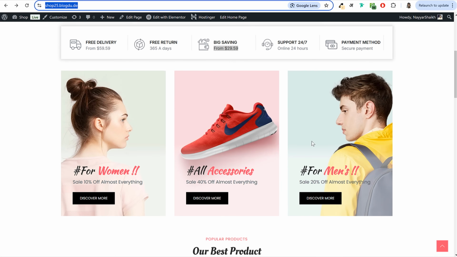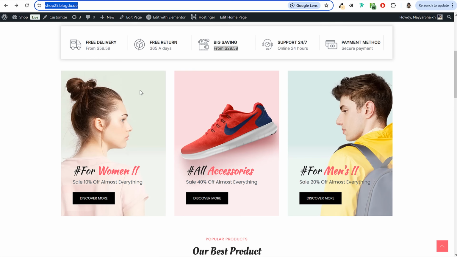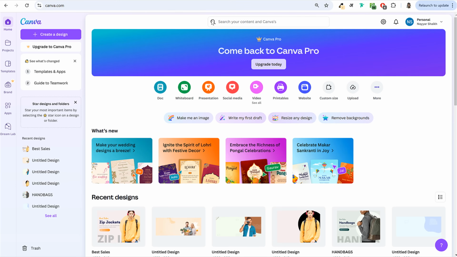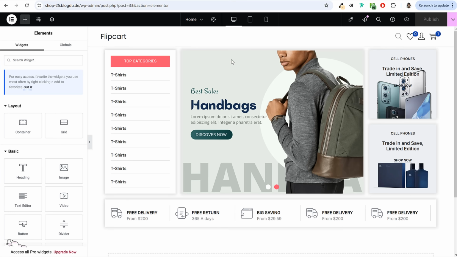First of all, to create this banner section, you need to create these kinds of banners. Similarly, you can go to Canva and create these banners if you want. So let's go back to Canva. This time, what size will you set? You will set 600 by 800. After that, as I have already shown you, you can set a background color, then get any image, remove the background of that image and paste it on there. I'm just telling you the size for this banner is 600 by 800, so make sure you use that size and you can create a banner like that. I have already given you all three banners, so you can use them for demo purposes.